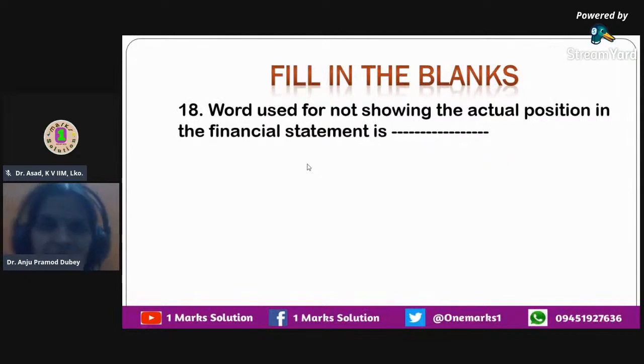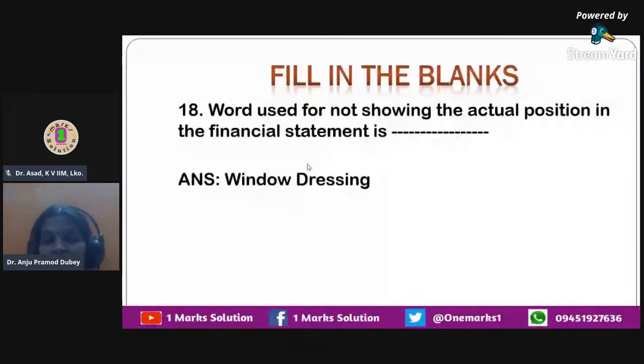So anytime if a business organization is not showing the financial statements properly, if it is hiding something, if it is trying to inflate the books of account, this practice of hiding the actual financial information from the financial statements is called as window dressing.